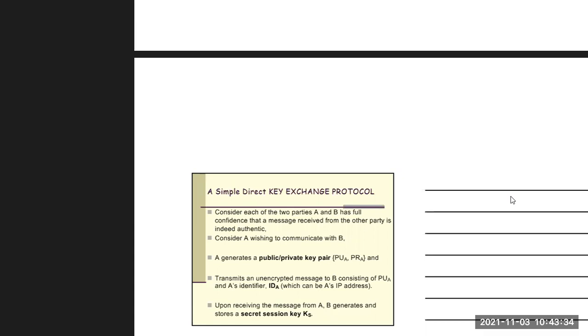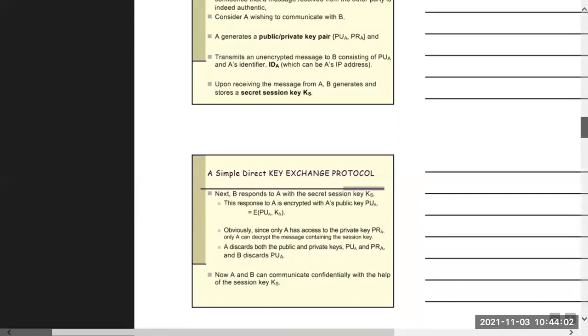The unencrypted message consists of PUA, the public key of A, and IDA, the identification of A, that means A's IP address. When this unencrypted message is received by the receiver, it will generate a session key called KS.